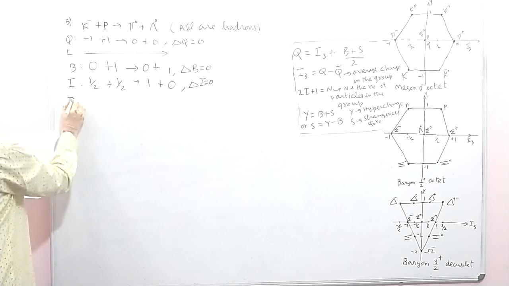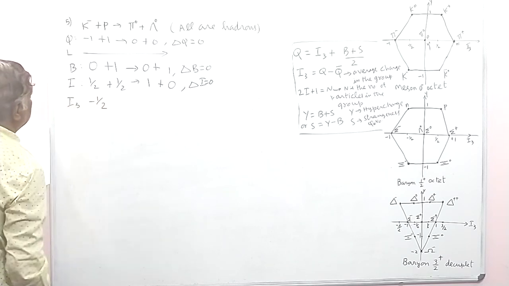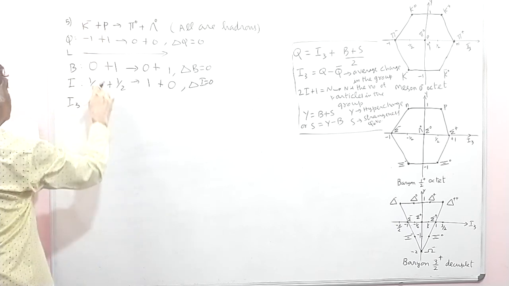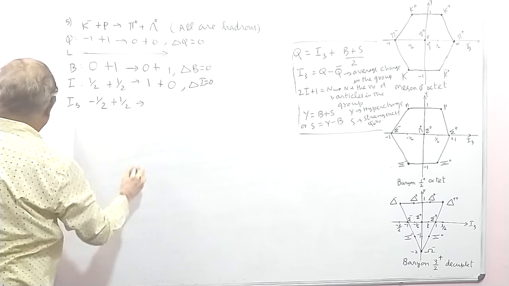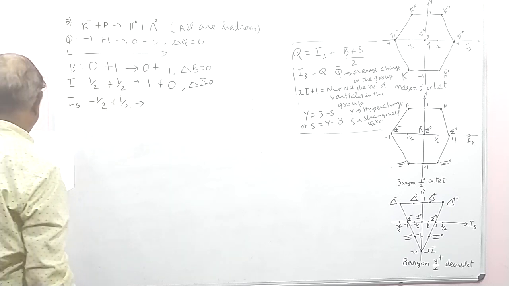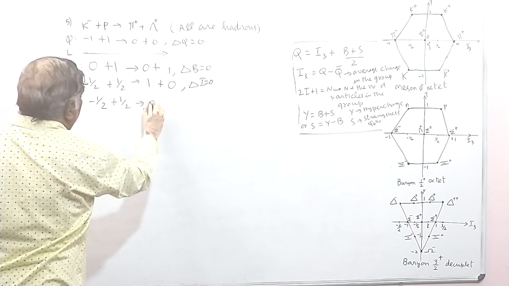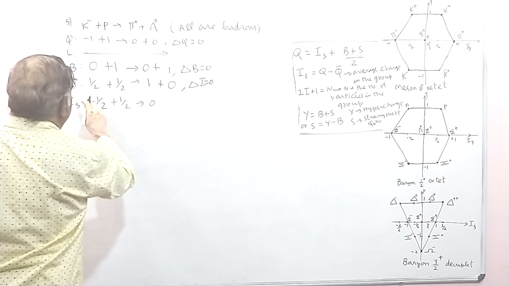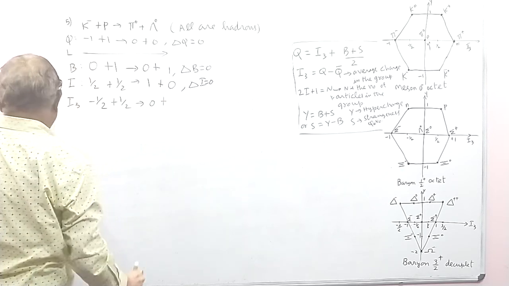And find I3. For K minus, this is minus half. For proton, this is plus half. And for the pions, pi plus is plus 1, pi 0 is 0, pi minus is minus 1. Here, since it is pi 0, this is 0, and lambda 0 is 0.